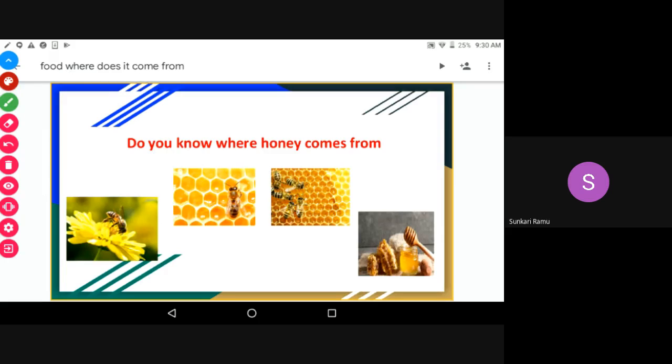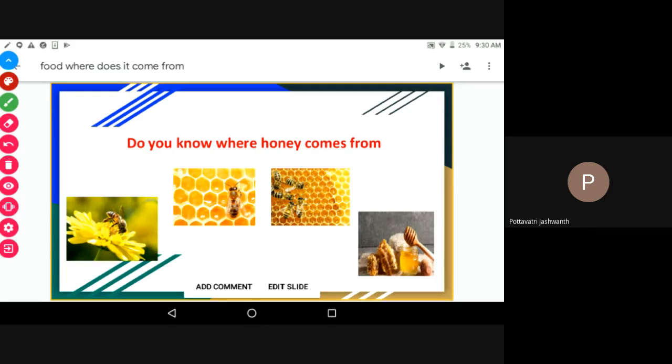To prepare 1 kg of honey, they need to collect nectar from 2 million flowers. Sir, can you repeat it again?